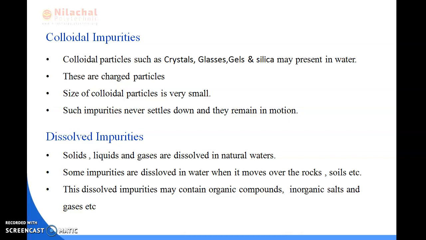The positive charge includes materials like aluminum peroxide and metallic oxide. The acidic or neutral materials such as silica and glass carry a negative charge. When these two charges collide with each other, they never settle down and they remain in motion. The size of the colloidal particles is very small, ranging from 10 to the power minus 3 millimeter to 10 to the power minus 6 millimeter.